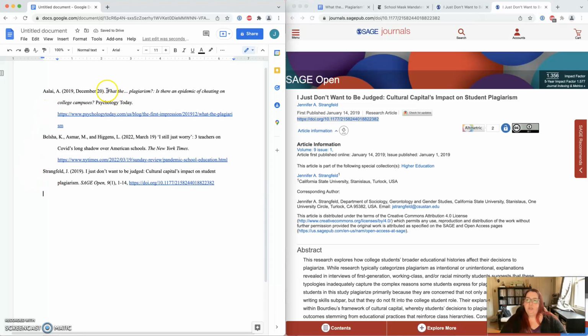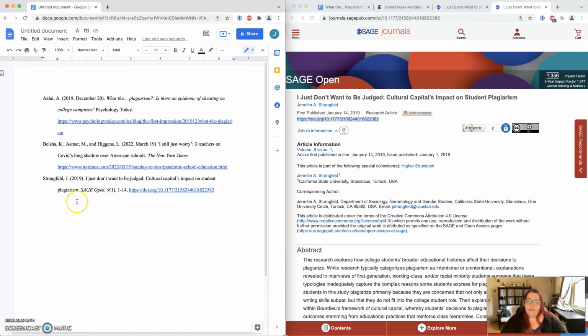Everything should have at least one thing in italics. You should have a date associated with every single one. Even if there's no date, you have to put it, and it should always be the second item in line. The date is always going to come right after the authors, and it's always going to be author last name, first initial, last name, first initial. And luckily, look at this. This is already in alphabetical order, so we're all set. Hope this helps. If you have any questions, ask your professor.